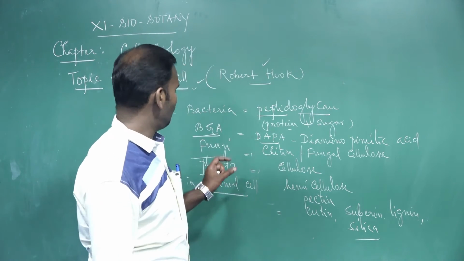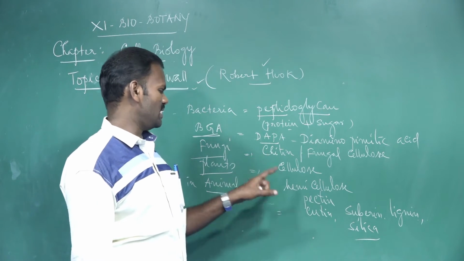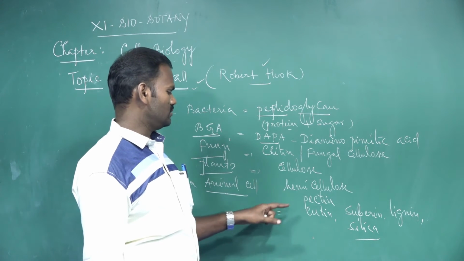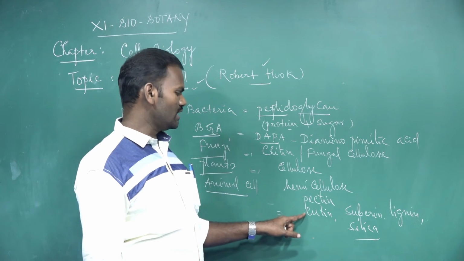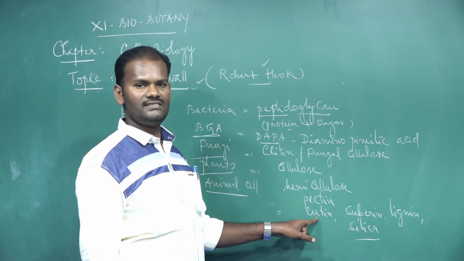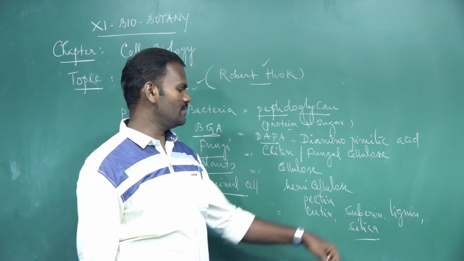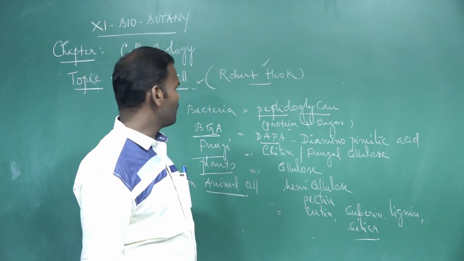So the plant cell wall is made up primarily of cellulose. In addition to that, hemicellulose, pectic substances, cutin, which is a fatty substance, suberin, also a fatty substance, and lignin and silica.